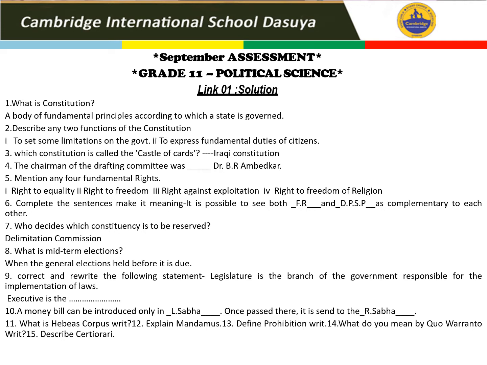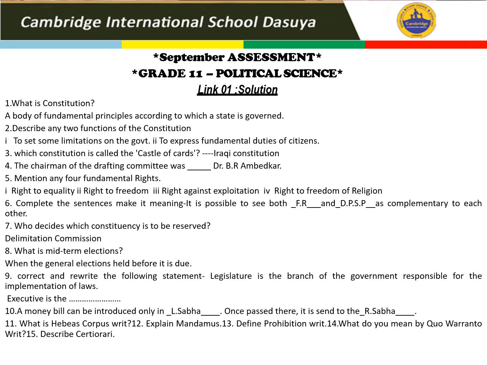Complete the sentence. It is possible to see both fundamental rights and directive principles of state policies as complementary to each other. Who decides the constituency? That is Delimitation Commission. Midterm election, when the general elections are held before it is due.